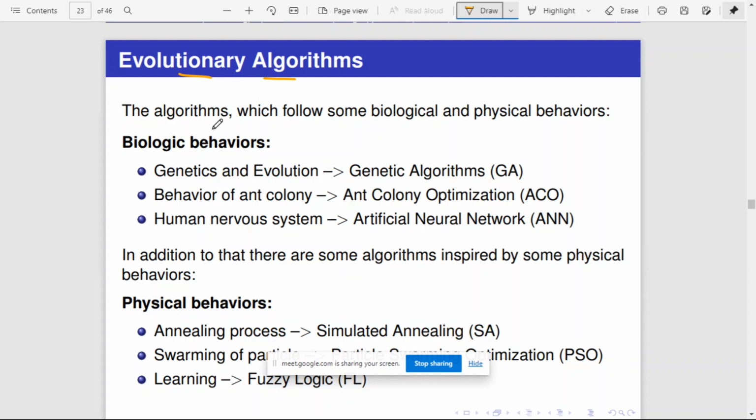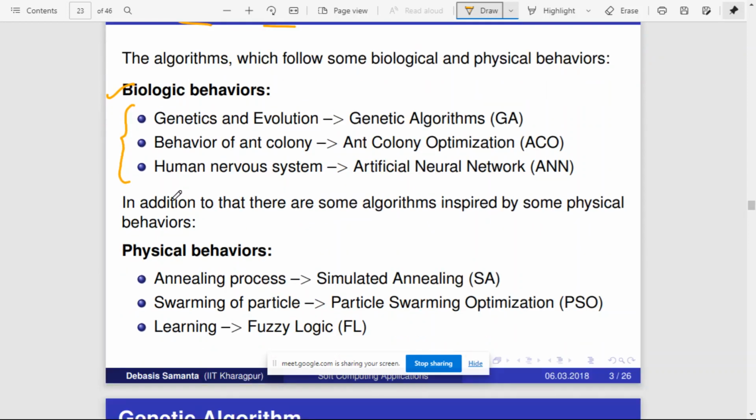So again, these evolutionary algorithms can be classified under two categories. There is a set of algorithms which are inspired from biological behaviors. There are a class of algorithms which are inspired from the biological behaviors of humans or any species. Okay.